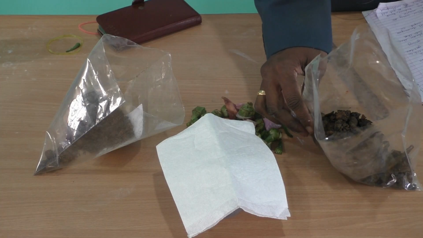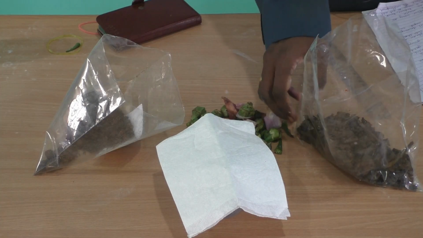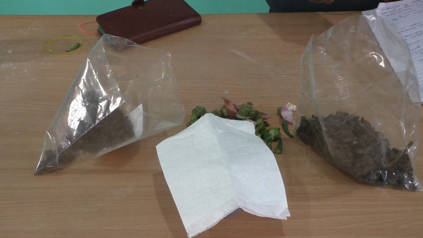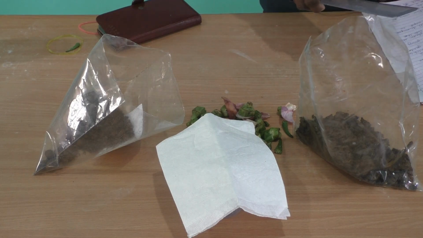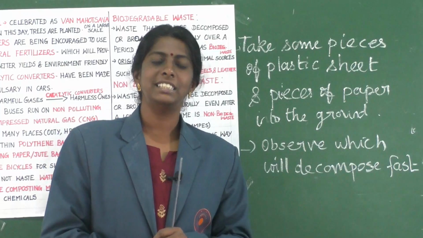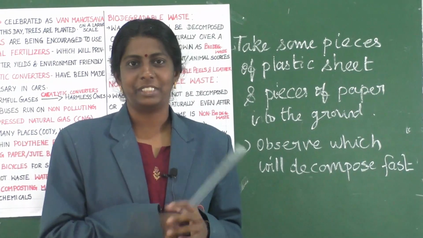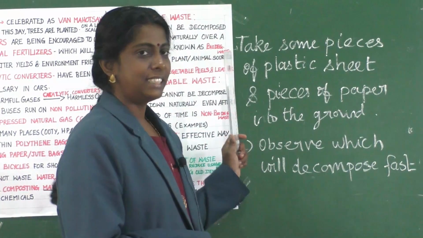Clear? So kids, this is the way to prepare a mini compost which is used as a fertilizer for our garden. Yes children, now you all are going to do one activity. Clear? So what is that?